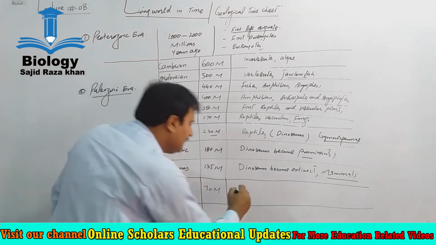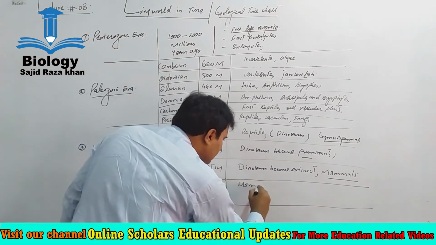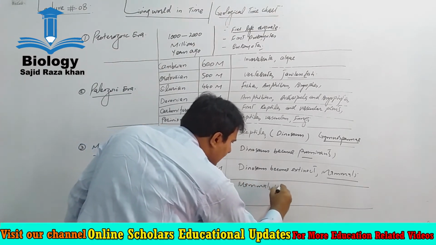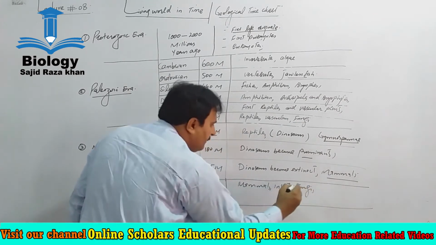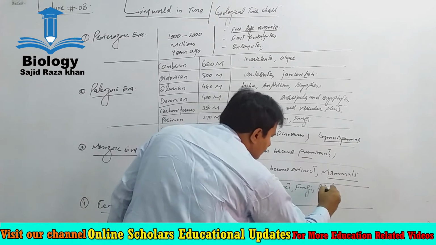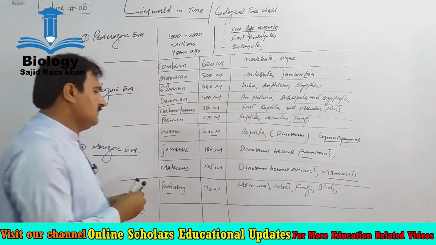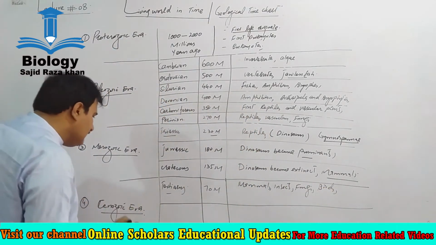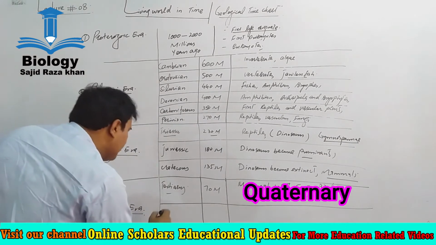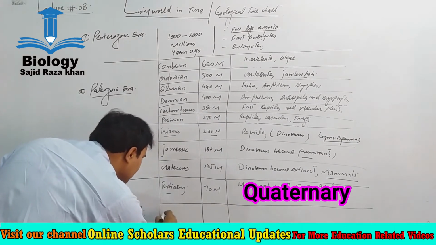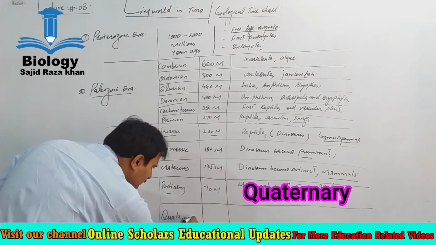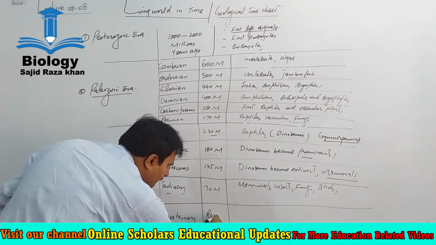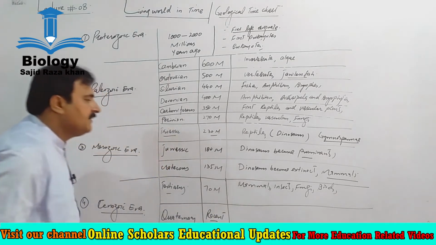In this period, mammals, insects, fungi, and birds became prominent, while the second Cenozoic period is the Quaternary period, that is called the recent period.